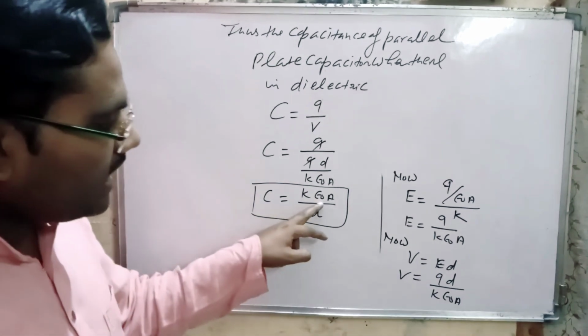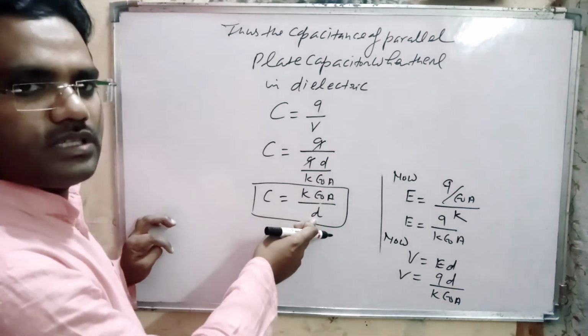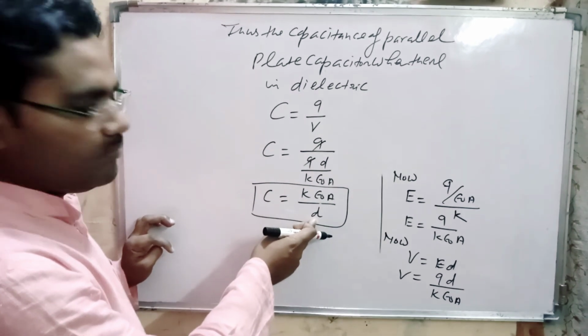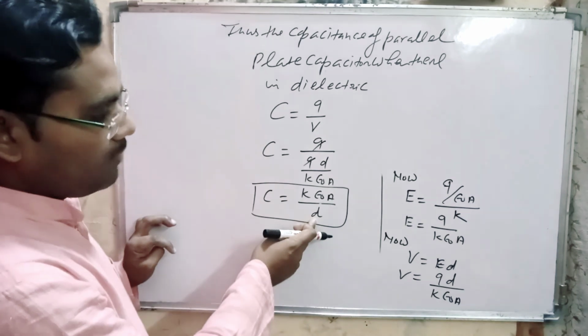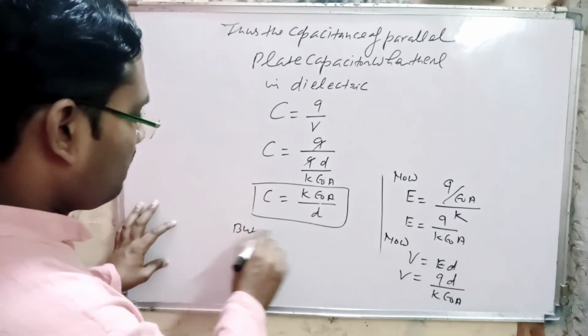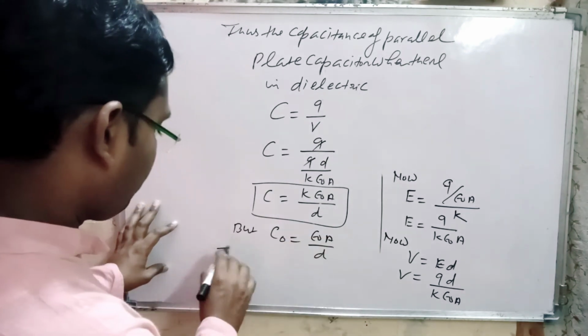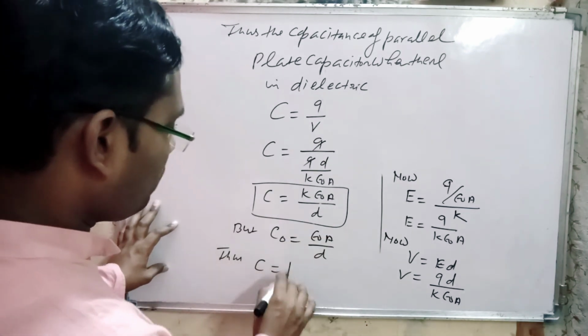But epsilon naught A by D is equal to C naught, that means the capacitance of a parallel plate capacitor when there is free space. So C is equal to K C naught.